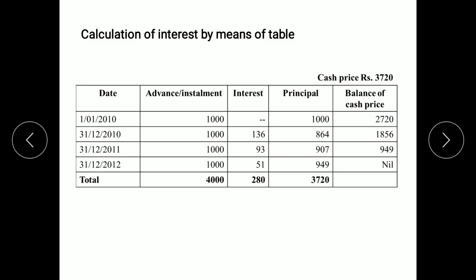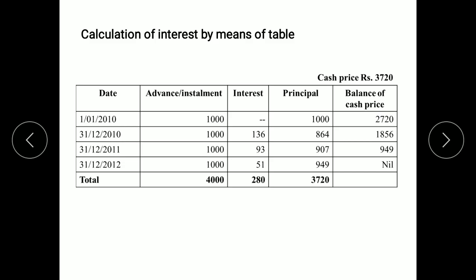At the end of second year, installment of 1000 is paid. We have to calculate the interest on the balance remaining. So 5% on the balance of cash price comes to 93. Principal amount we will get by 1000 minus interest amount. Balance of cash price we will get by deducting the principal amount from previous year's balance.